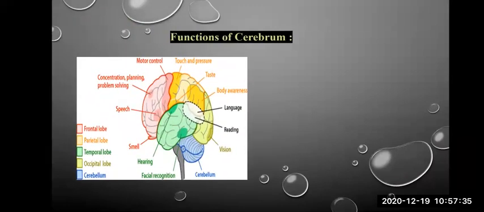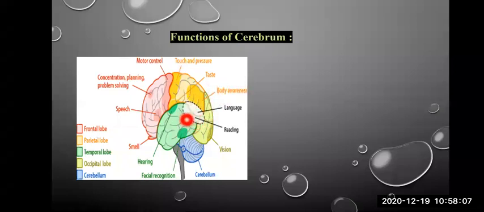Now, next is the function of the cerebrum. From this picture, it is clear. As I said, each lobe performs different functions. The frontal lobe is related to concentration, planning, problem solving, and speech, as well as motor control, that is movement of your hands and legs and different parts of the body. The parietal lobe covers touch and pressure, taste, and body awareness.